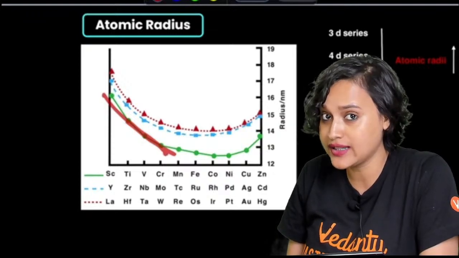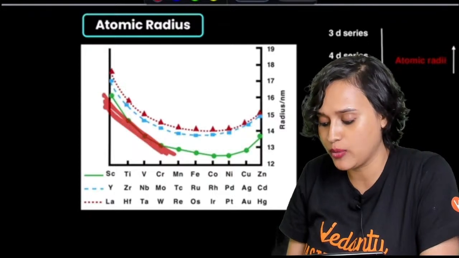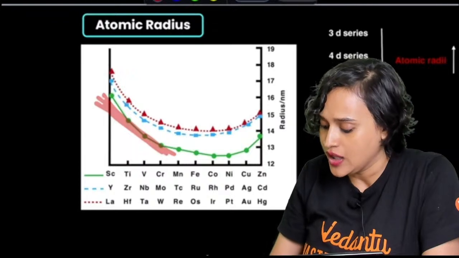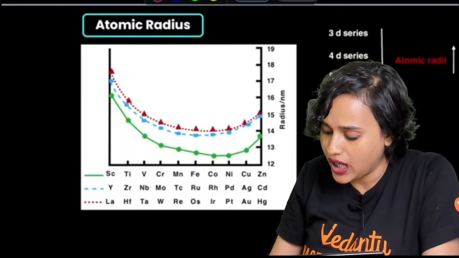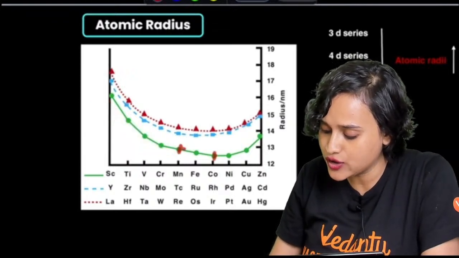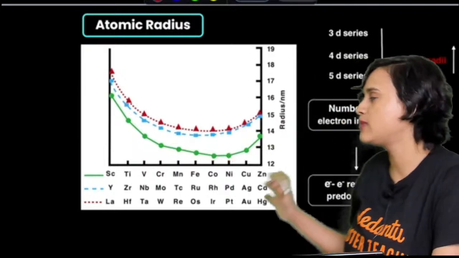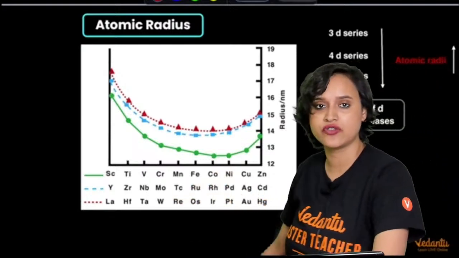Decreasing as in, what did I say? Nuclear charge is predominant here. Hence, you see that the atomic radius is decreasing. But then from manganese to cobalt, or from manganese to nickel, you see that there is not much difference in the atomic radii.